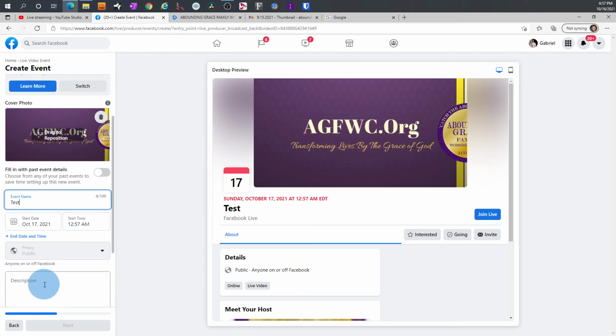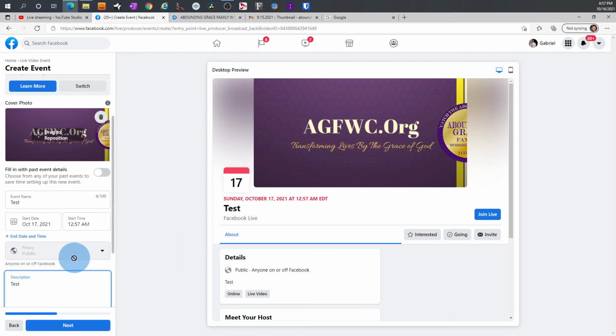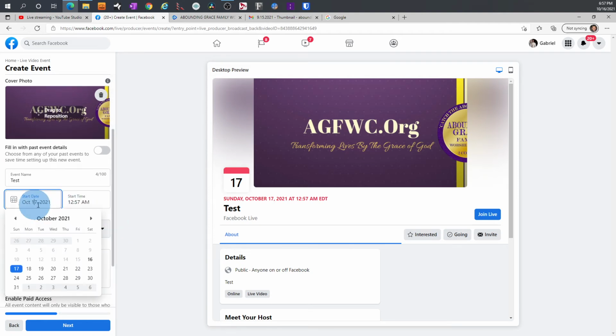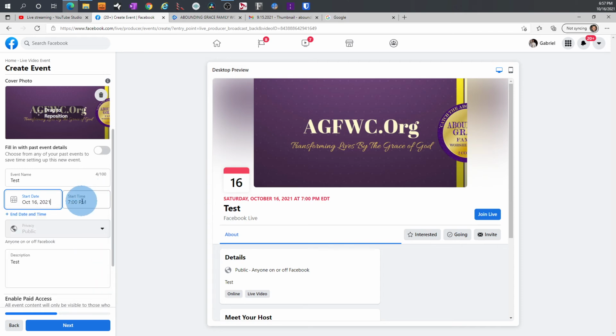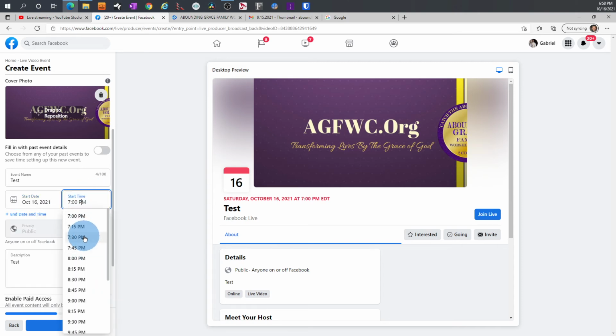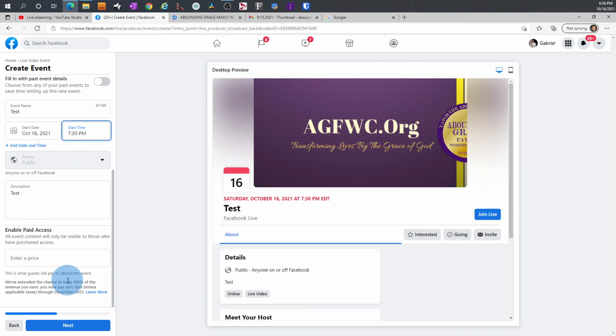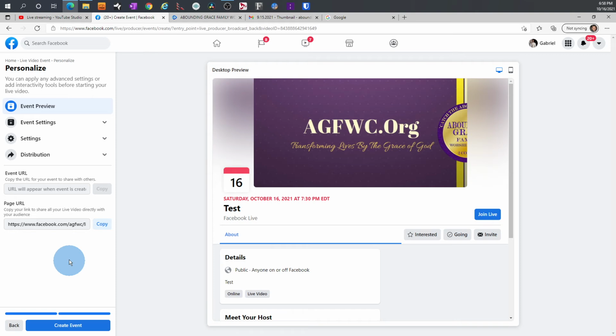And I'm going to type test and then just test. In this case, it's always public. It doesn't give you the option to change it to private, but that's okay. And we'll just keep moving on, and we'll let it do what it does. I set a time and date, and then I hit next. There's nothing I need to do here, and I just click create event.